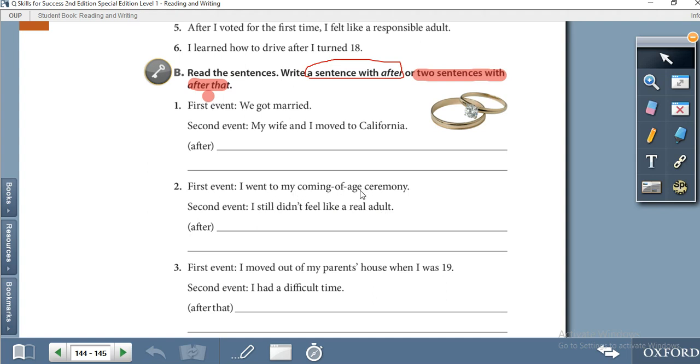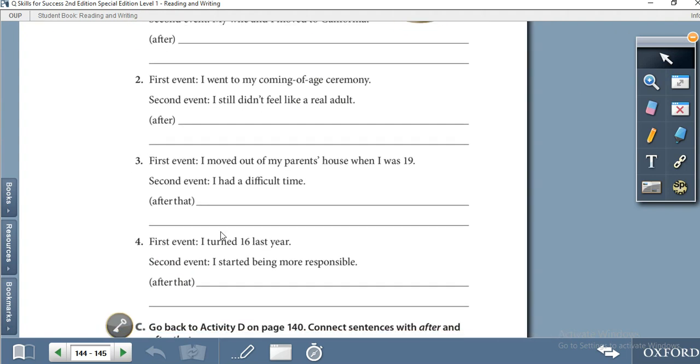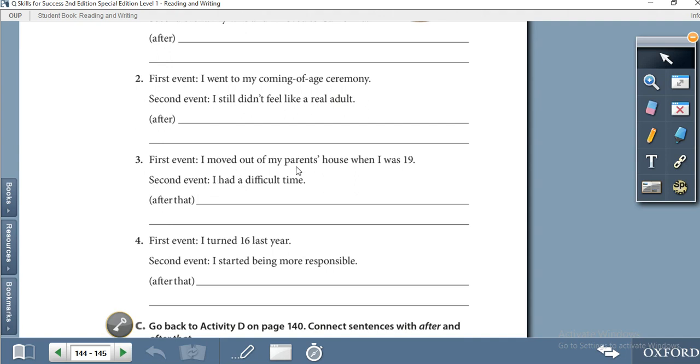You went to the ceremony. So first event, start with after, or you can complete the sentence with after and after that. If this is our first event, I moved out of my parents' house when I was 19. Second event, I had a difficult time. So after that is always used with the second event.